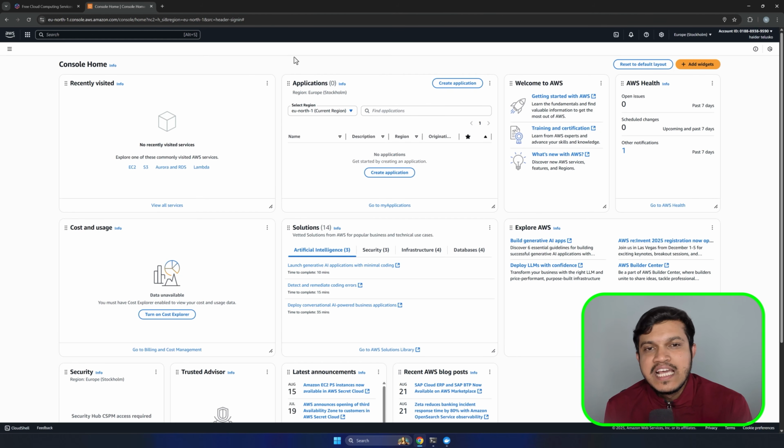Now, how do we create an EC2 instance and how to create a Linux machine and use that for our purpose? We shall see going forward. Now, the account is successfully created. We can use this free tier account for our requirement.